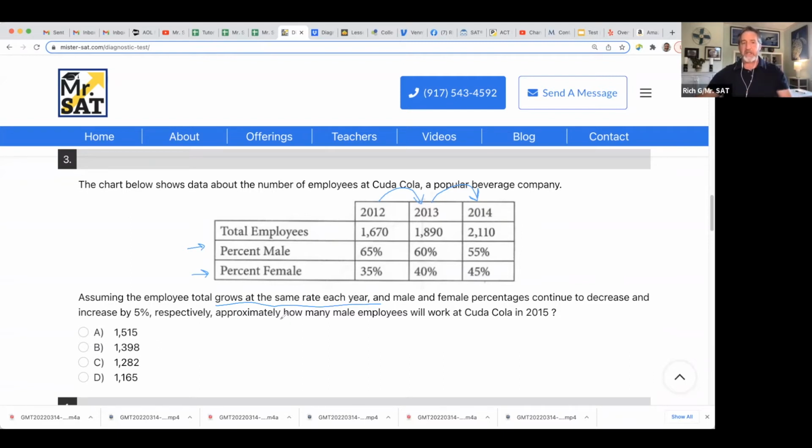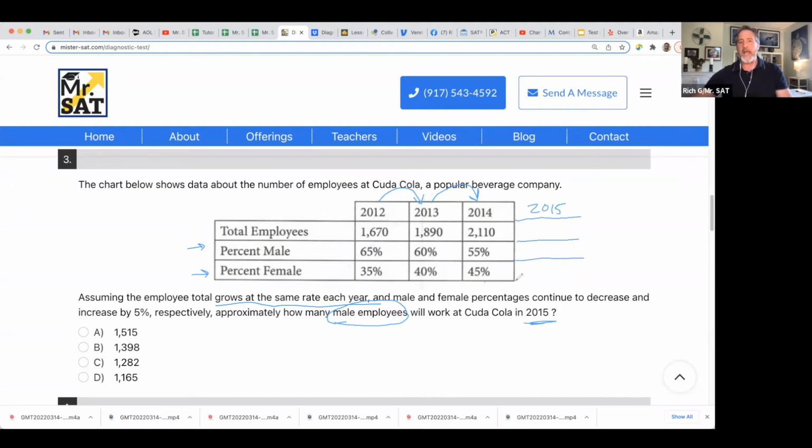Now, here's what it's asking. Approximately how many male employees? We better keep that in mind. We don't want to get confused. They threw in a female answer there. Believe me, they got a trap answer for females there. We got to be careful of those trap answers. How many male employees will work at Coca-Cola in 2015? Well, lo and behold, we got a new year. And I'm writing that right there, 2015.